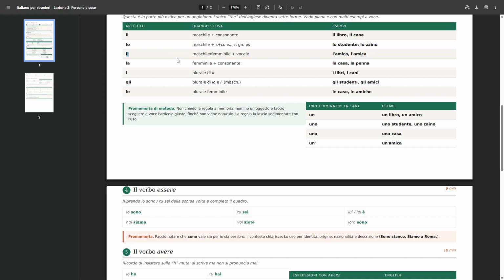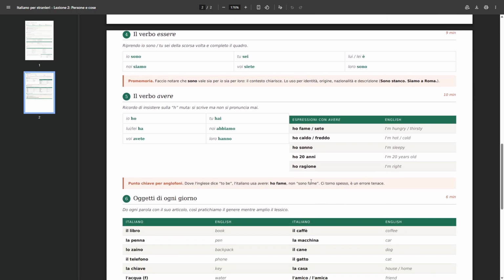This L with an apostrophe was both for masculine and feminine, and they start with a vowel, nouns that are singular. Un with an apostrophe is just for nouns that are singular and feminine and start with a vowel, like un'amica. And you pronounce it like it's all one word. Same as before, no pause in between. Okay. Then we have one very important thing.